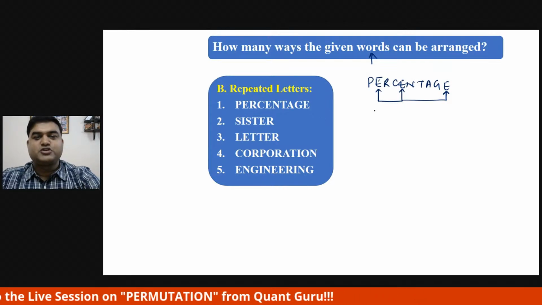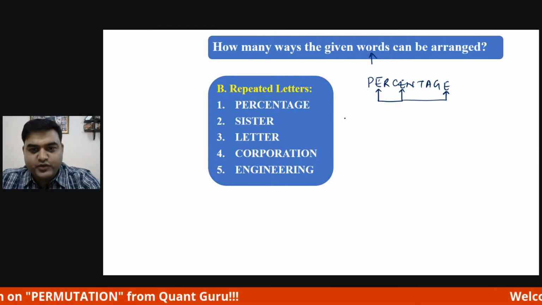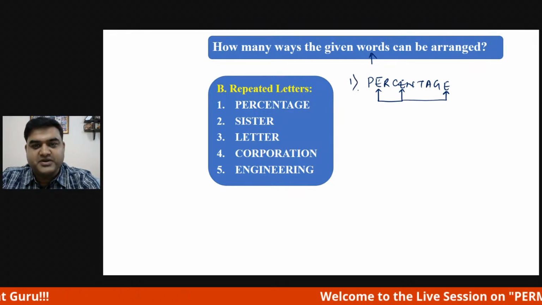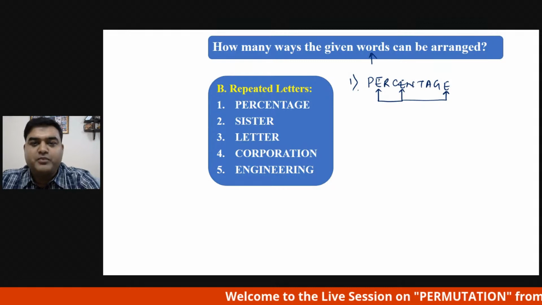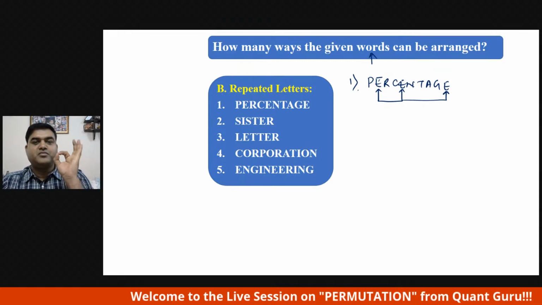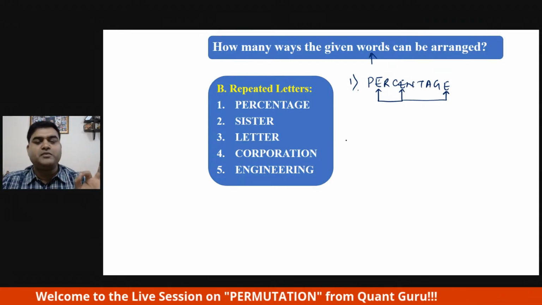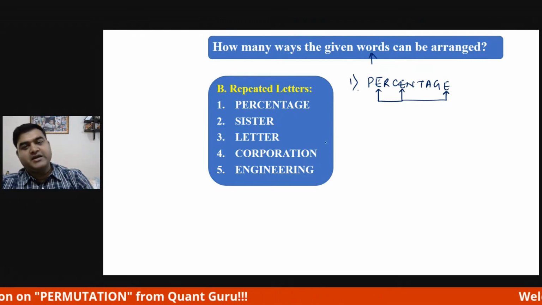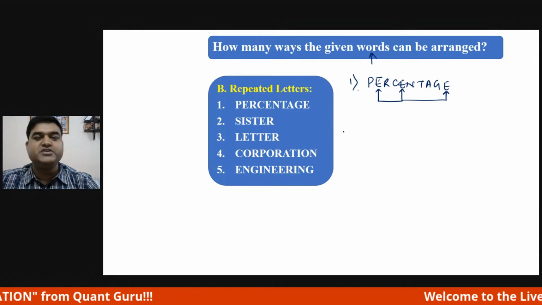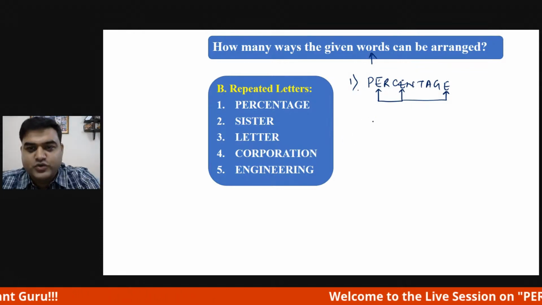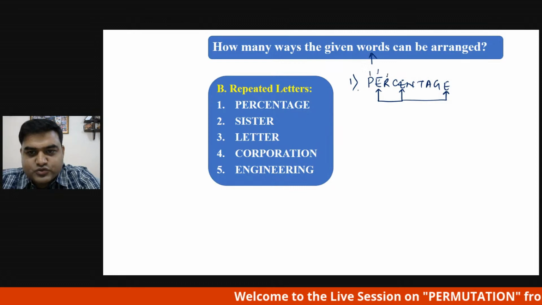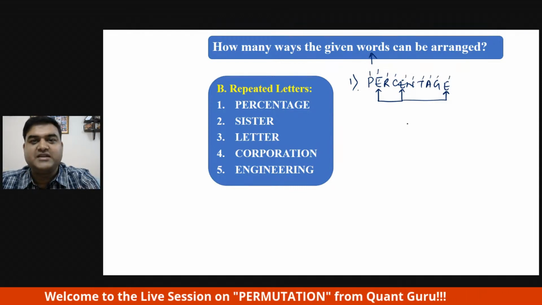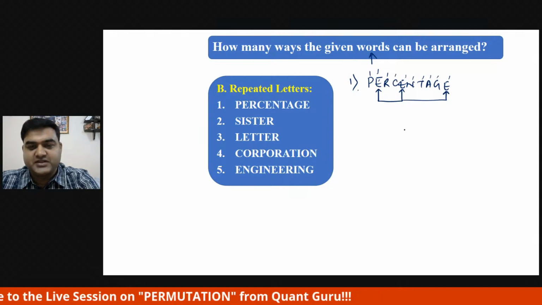Repeated letter, let's talk about repeated letter. Number 1, percentage. So what we will do, how many letters are there? Listen carefully here. This kind of small mistake does happen. I have also done it personally, and I have seen a lot of students do this. So let's do this. How many? 1, 2, 3, 4, 5, 6, 7, 8, 9, 10. This is a 10 letter word, right? 10 alphabets are there.